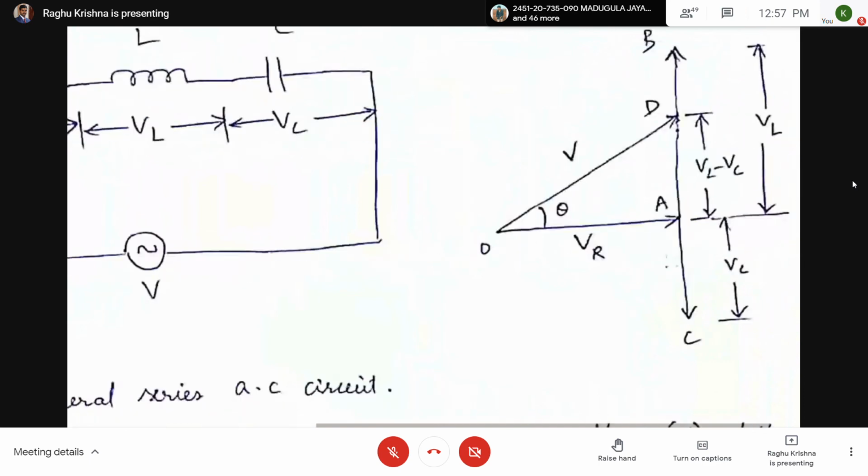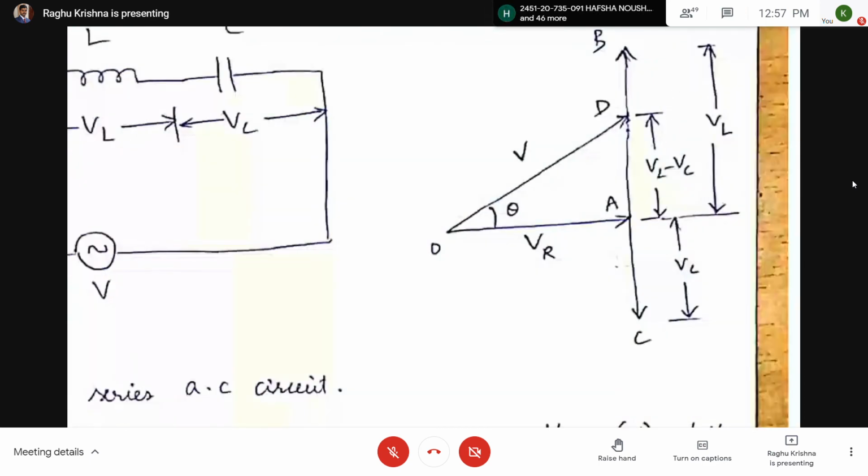So VR is taken on the horizontal axis. VL is positive, VC will be negative. So both are in opposite directions, VL and VC.